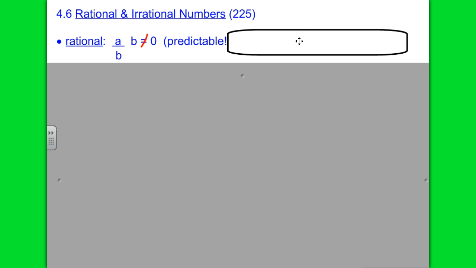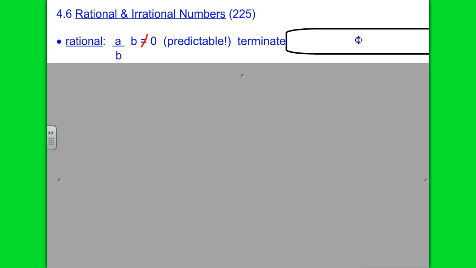So rational numbers are predictable. Either they terminate. We said 1/2 is that type of fraction. 1/2 equals 0.5. It ends. It has an ending, so we know it is rational. The other option is it repeats forever. Somebody give me a fraction that repeats the same forever. 1/3 is the classic example.